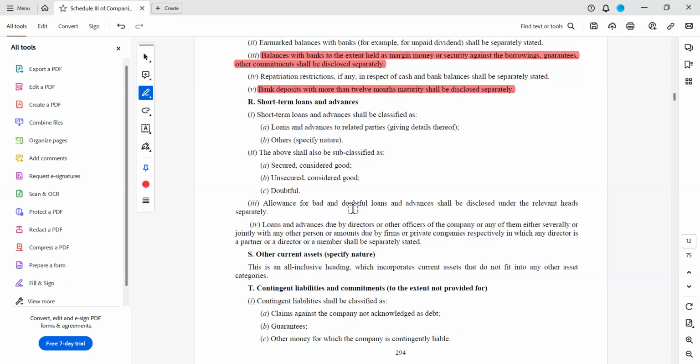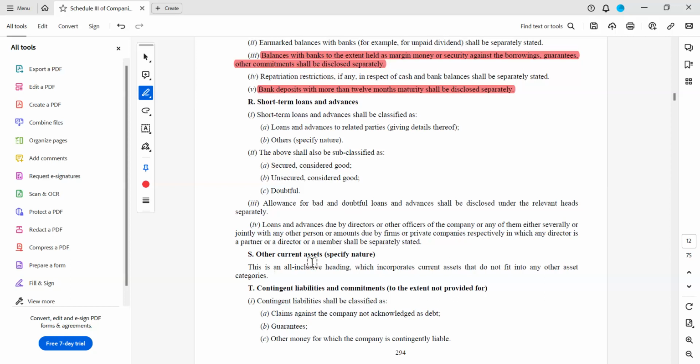See, these loans, advances, trade receivables, whether short-term or long-term, in both cases the disclosure aspect is the same. There is not much variation. Only thing is whether it is secured, unsecured, whether it is a related party or officers or directors of the company, the same structure will come.